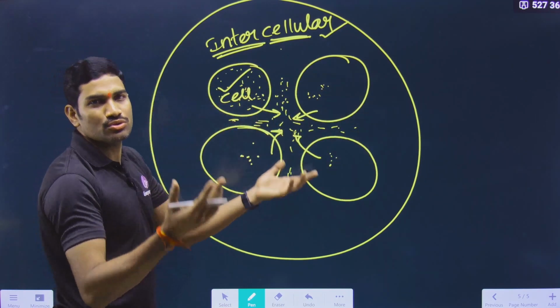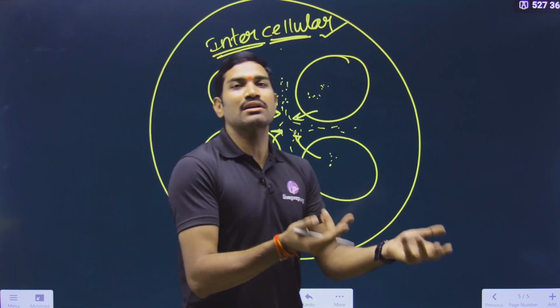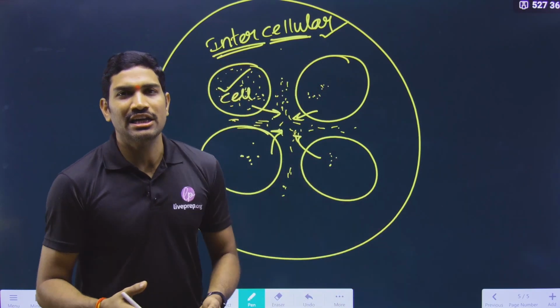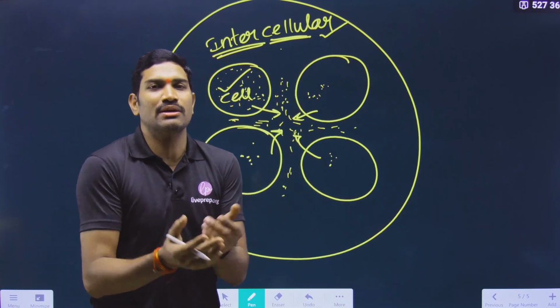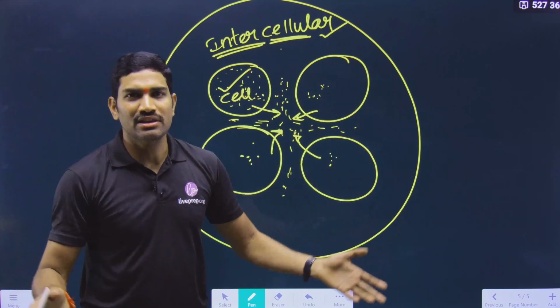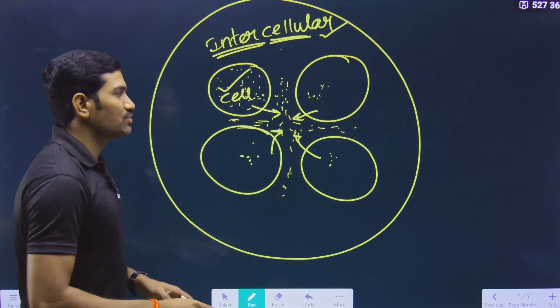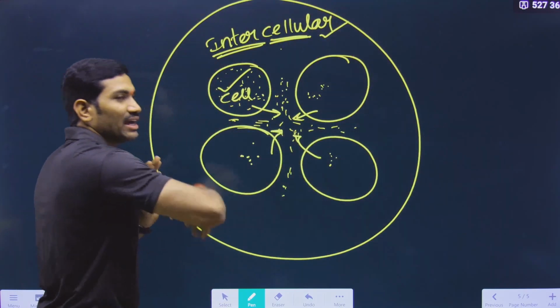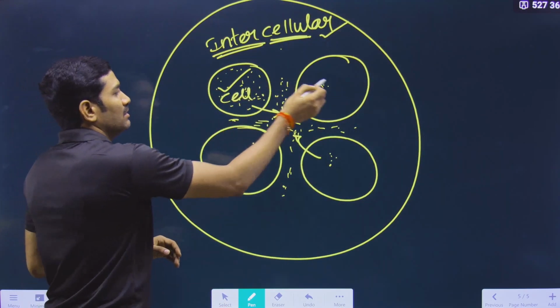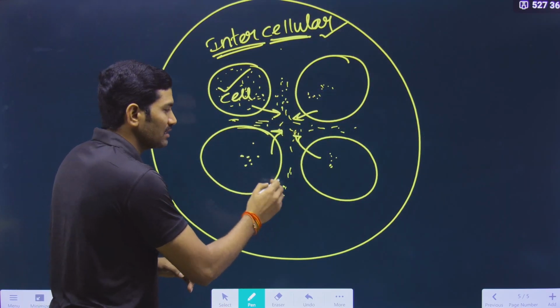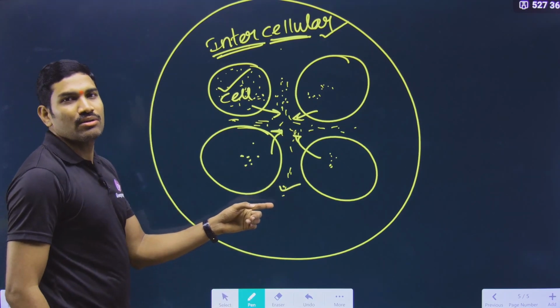Likewise, many tissues combined together will form organs. Many organs will interact and form organ systems, in the case of humans I am saying. So in this way many different things interact and finally form the complete organism, right? So if you are talking about the body of an organism, what is present? Cells are present along with some intercellular products also.